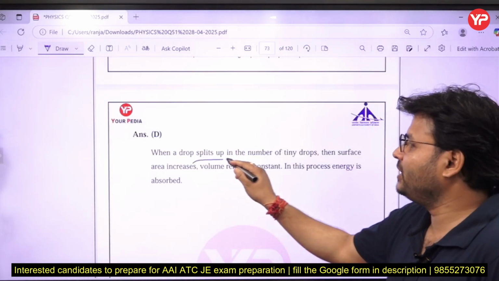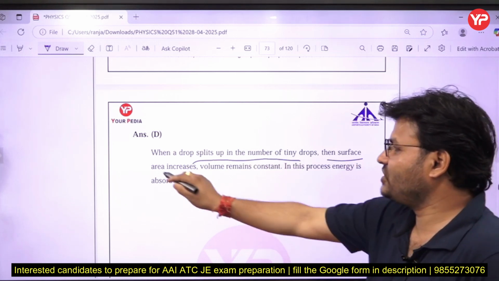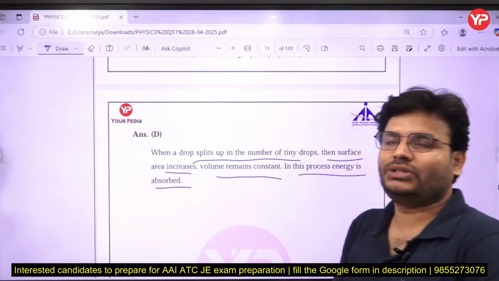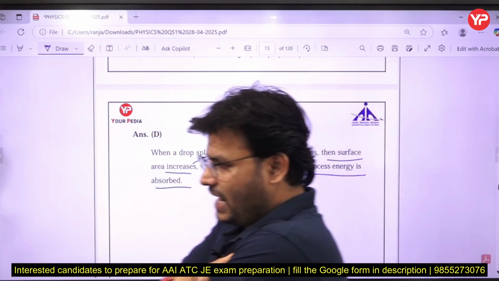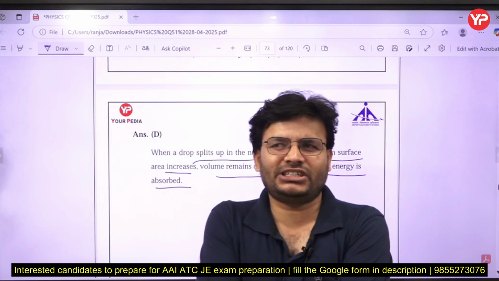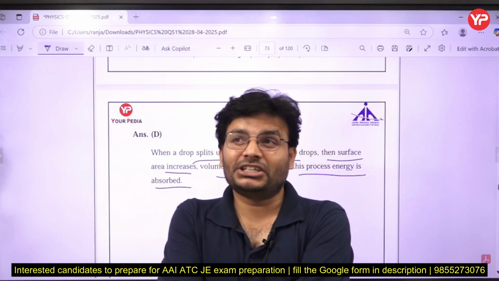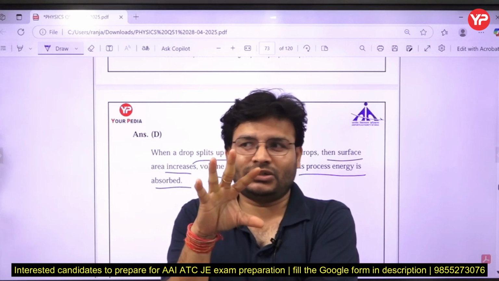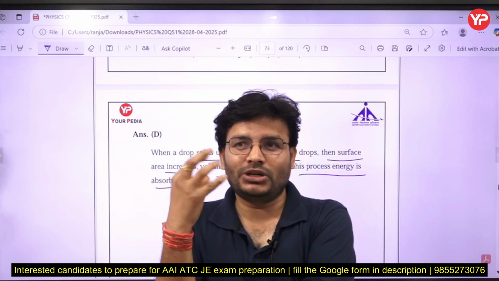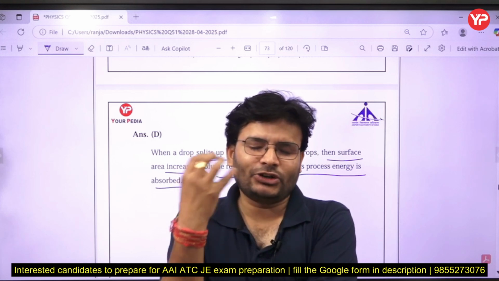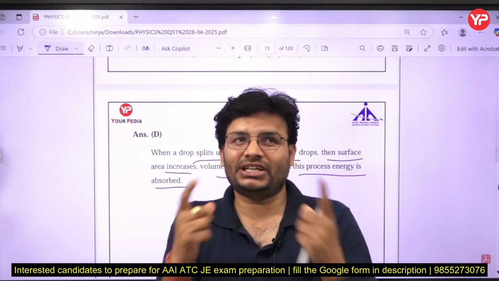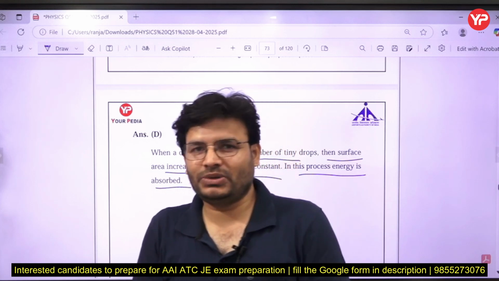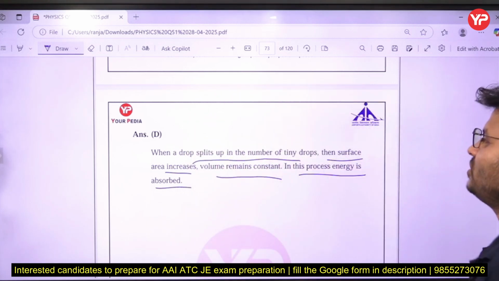When a drop splits up into a number of tiny drops, then surface area increases, volume remains constant. In this process energy is absorbed. As I have told you, if you want to increase the surface area of liquid particles, you have to give extra energy, then only we can increase their surface area. Because to reduce the surface tension, water droplets will try to minimize their area. But if you want to increase their area, then you have to give extra energy that will be absorbed by that liquid.